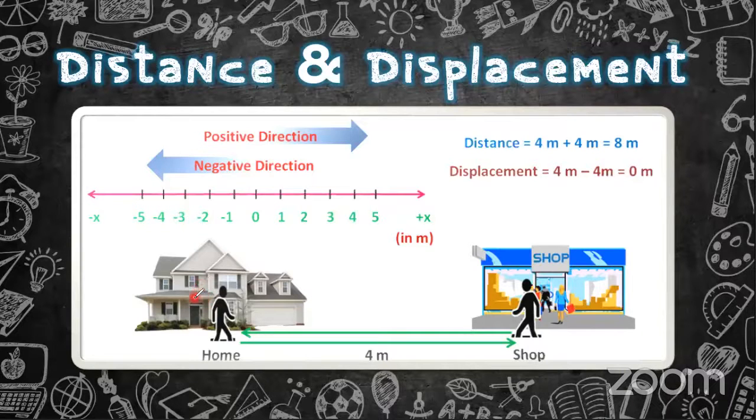A man is moving from home to the shop, and again after buying something, he is returning home, right? So here the distance between the home and the shop is 4 meters. So how much distance has that man traveled? The distance that the man has traveled is 8 meters, right? What about the displacement? Displacement is 0. Why?